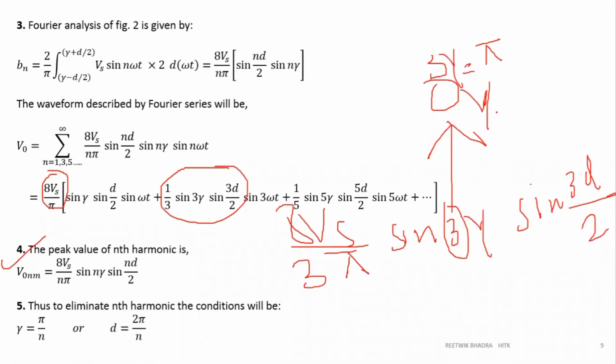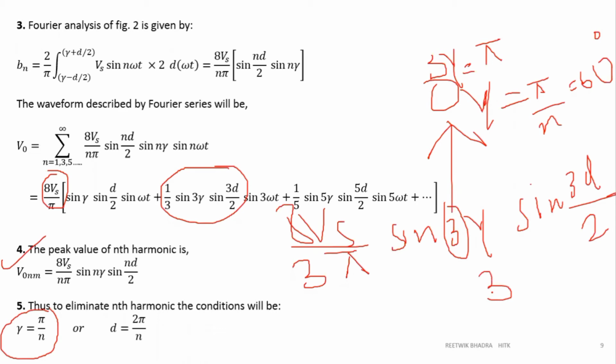So gamma over here is equal to pi by n, right? So pi by n means, in case you are eliminating the third harmonic, pi by 3, that is 180 by 3, that is 60 degree. So gamma should be 60 degree if you are eliminating the third harmonic. So to eliminate the nth order harmonic, my first condition is pi by n. What is my second condition?